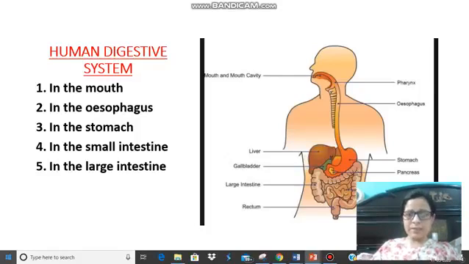It further gets passed out of the body through the anus in the form of feces, right? So this is how the human digestive system works, and this is how it processes the food that we eat. So children, that was all about food and digestion.